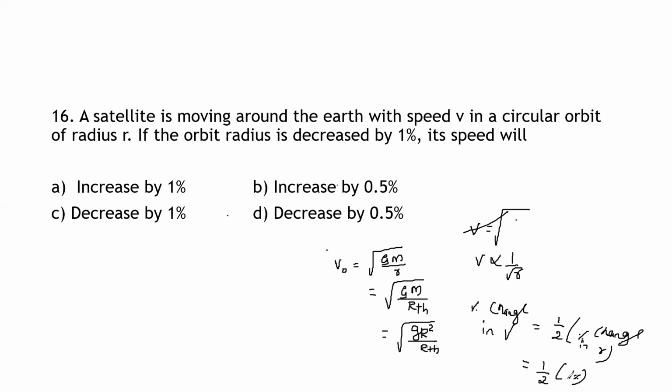So when the value of r decreases, the v value increases by 0.5%. That is option B. Option B is the correct option here.